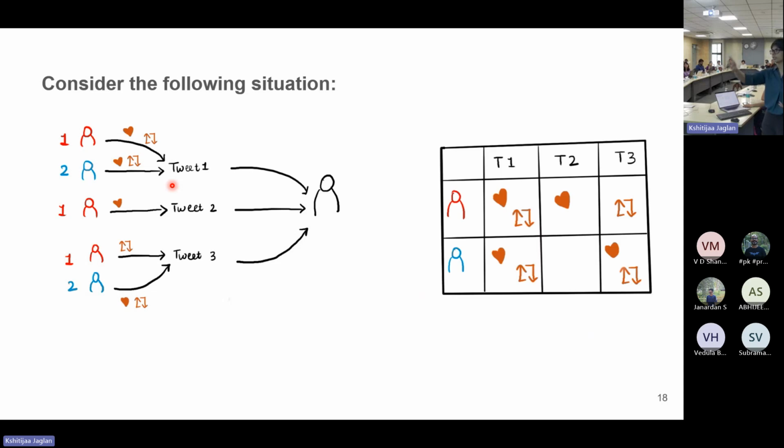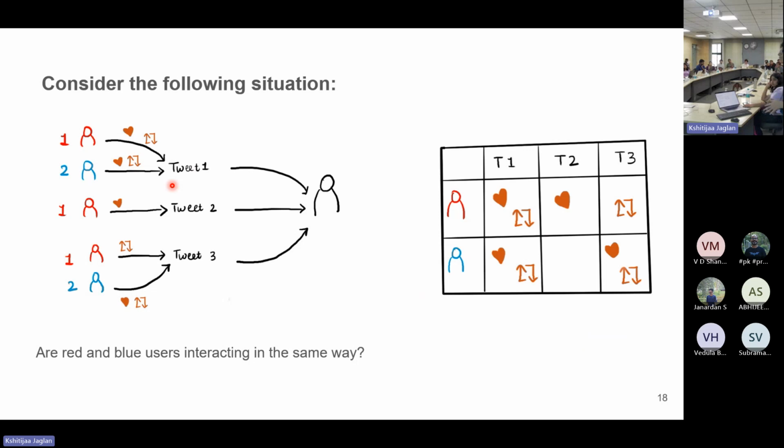To see this in a better way, we have a tabular representation on the right, where for all the 3 tweets, the total interactions that we're getting from both the users are the same, but the tweet-wise interactions are different. So is it right to say that both of these situations mean exactly the same thing? If we just simply combine the different types of interactions, that is what we're signaling. But we don't really have any reason to assume that, because people are interacting in different ways and there can be different meanings to them.